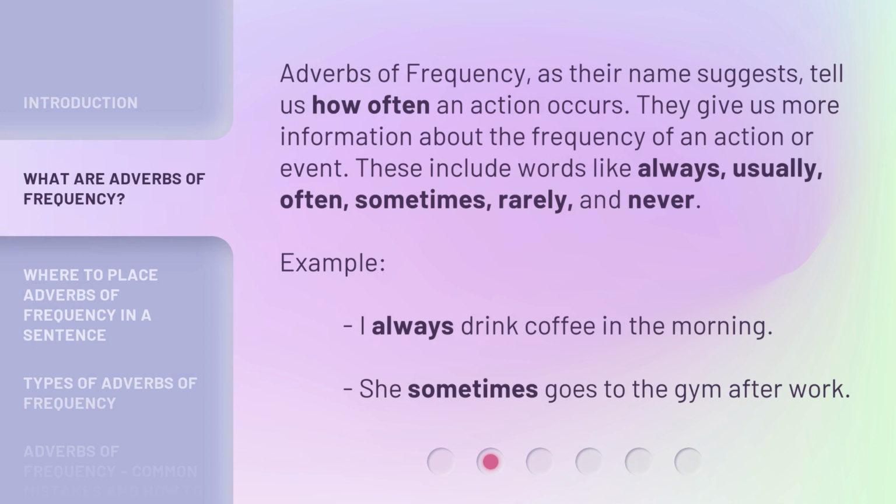Adverbs of frequency, as their name suggests, tell us how often an action occurs. They give us more information about the frequency of an action or event. These include words like always, usually, often, sometimes, rarely, and never. Example: I always drink coffee in the morning. She sometimes goes to the gym after work.